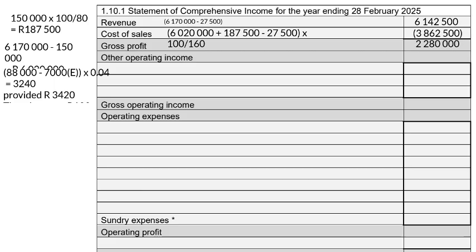So thus a decrease of 180 Rand needs to be done. So we're going to have a provision for bad debts adjustment as part of your operating income. The calculation was 3,420 minus 3,240 Rand to give you 180 Rand.